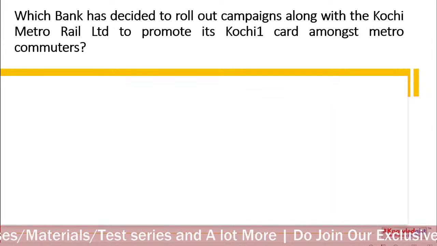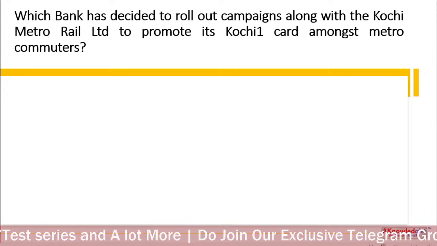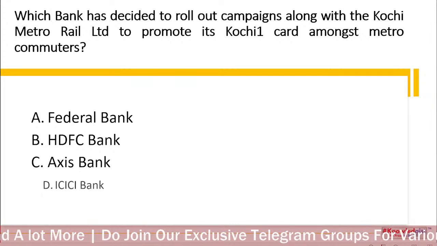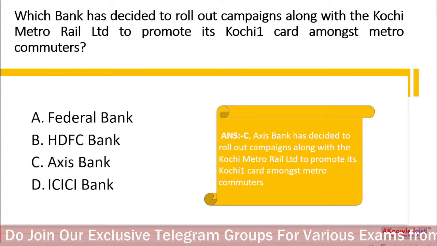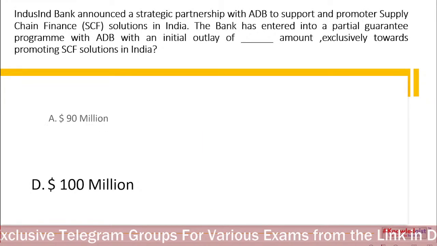The NMDFC has signed an agreement with which bank to develop financial accounting software and mobile application? Very good. All of you said ICICI Bank. Clear. Which bank has been directed to roll out campaigns along with Kochi Metro Rail called Kochi One Card: Federal, HDFC, Axis, ICICI? The answer to this is Axis Bank with Kochi Metro. Card name is Kochi One Card.